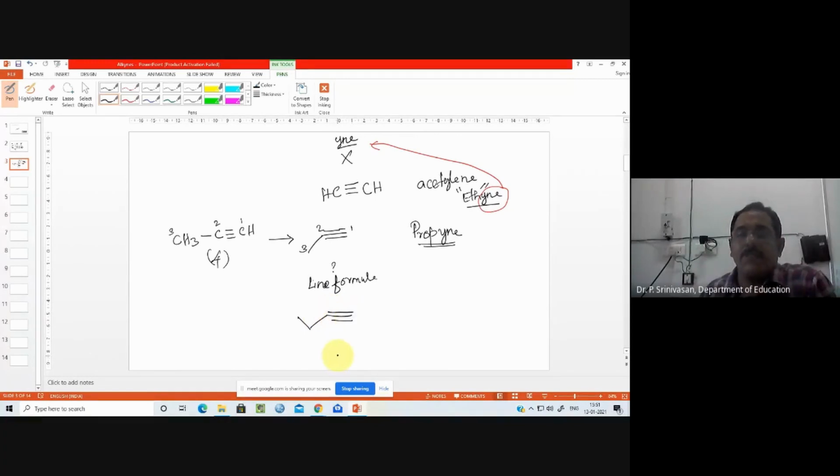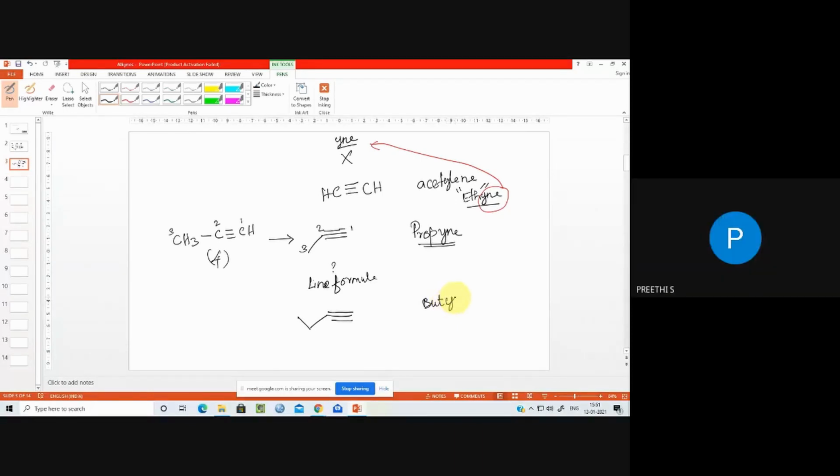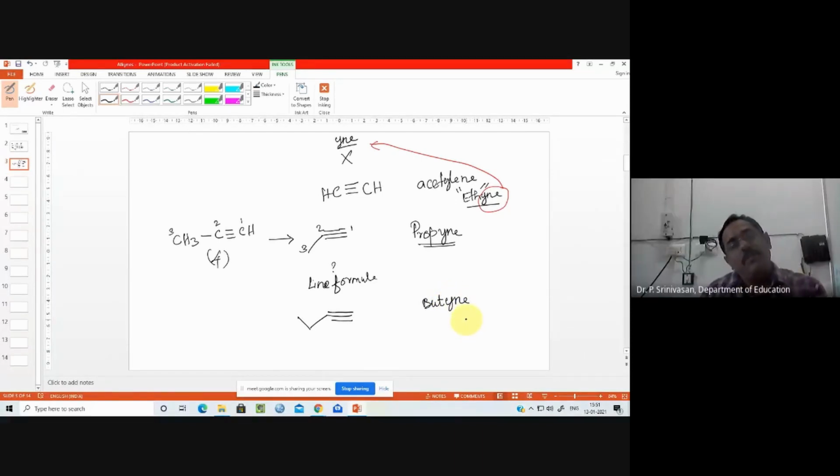So this is the next one. What is the name for this? How many carbon atoms? 4, sir. Very good. 4 means what is the root? But. Very good. But. Then suffix yne. So butyne. Okay. So this is how we are naming. Okay, we will try one more with that.